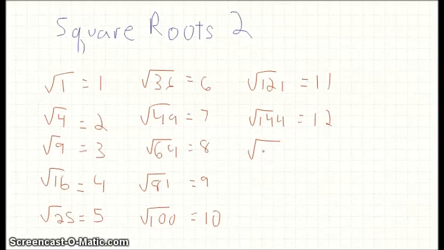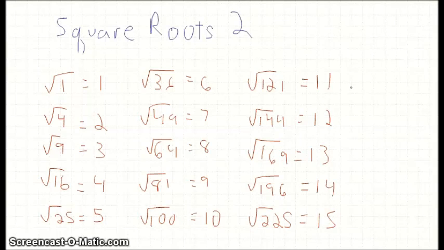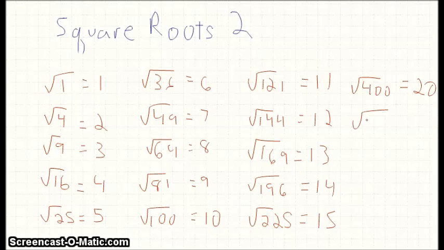Square root of 169 is 13. The square root of 196, and these two kind of get confusing, the 13 and the 14, is 14. Square root of 225 is 15. And go ahead and add square root of 400 equals 20. And the square root of 625 is 25. So these are the most common ones that you're going to need when knowing square roots.